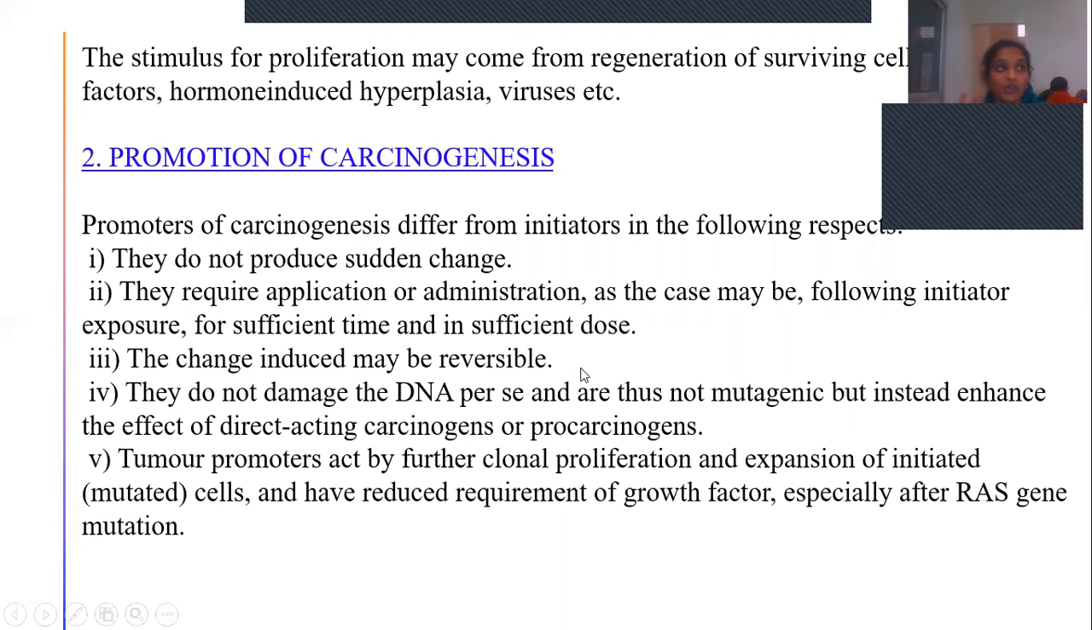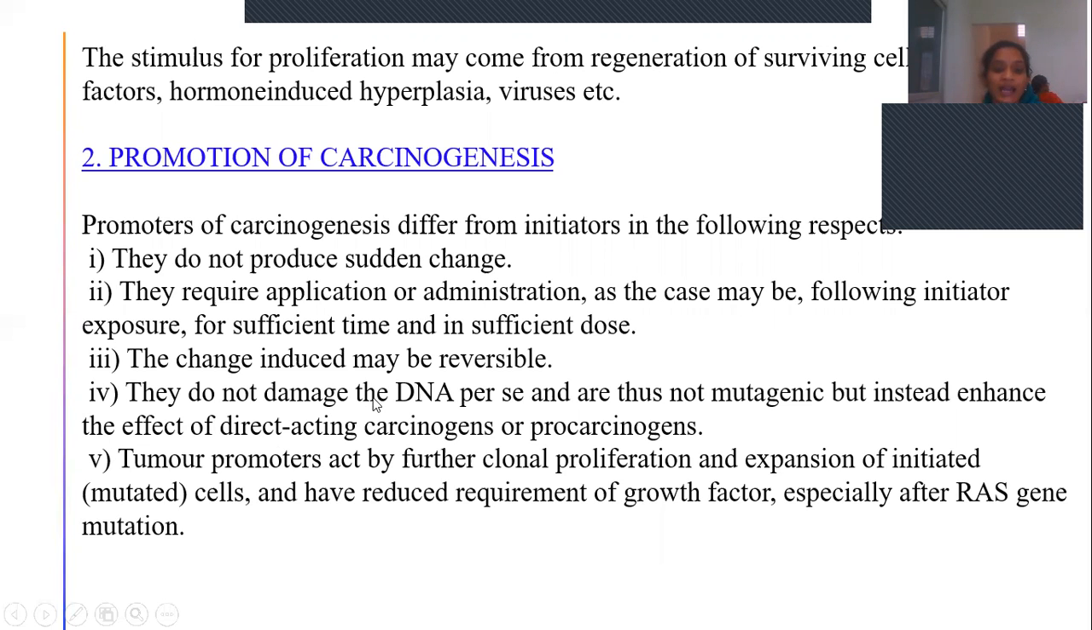if the dose of this carcinogen is very low, or if it is stopped and the exposure is broken, then it doesn't cause further progression. It may be reversible till this stage. They do not damage the DNA and are thus not mutagenic, but instead enhance the effect of direct acting carcinogens or procarcinogens. So these promoters will not cause damage to DNA, but they will support these direct acting or indirect acting carcinogens to show carcinogenesis.